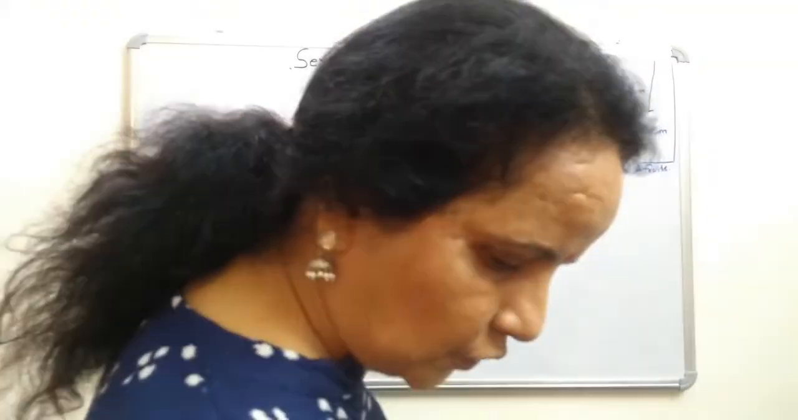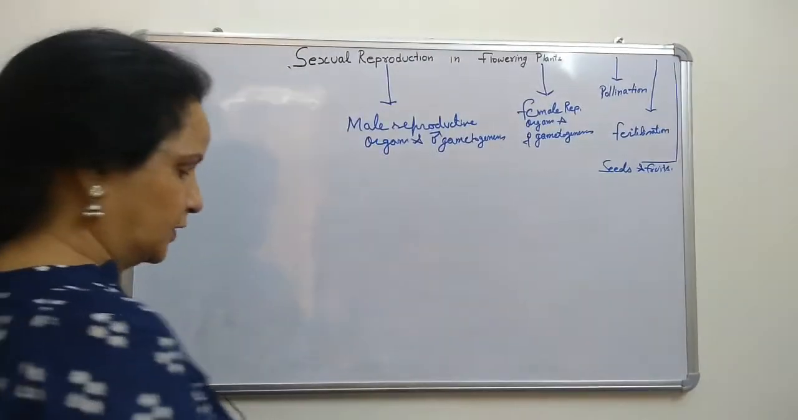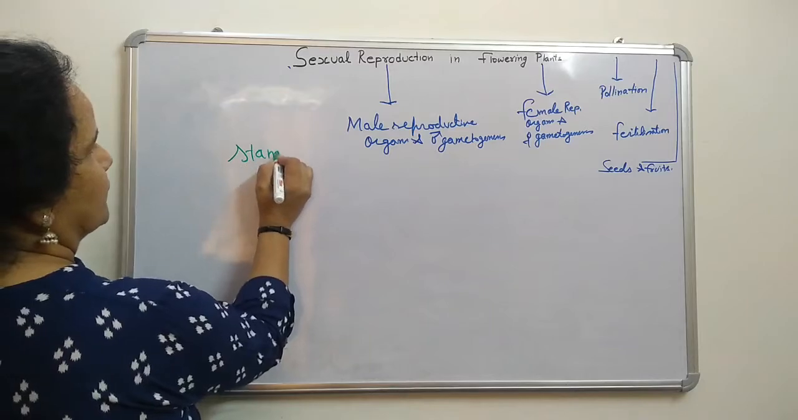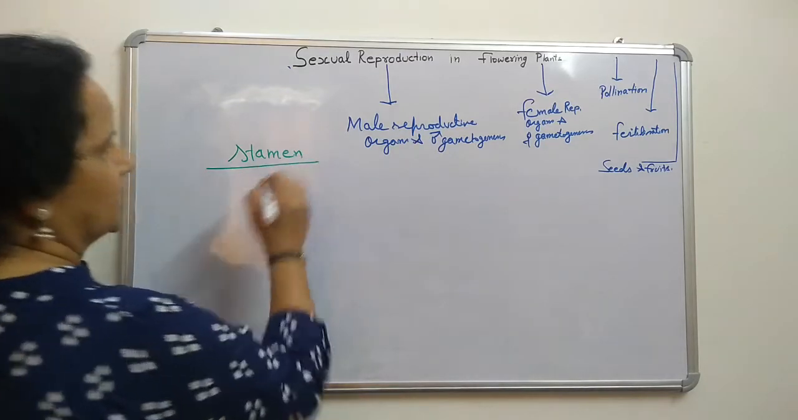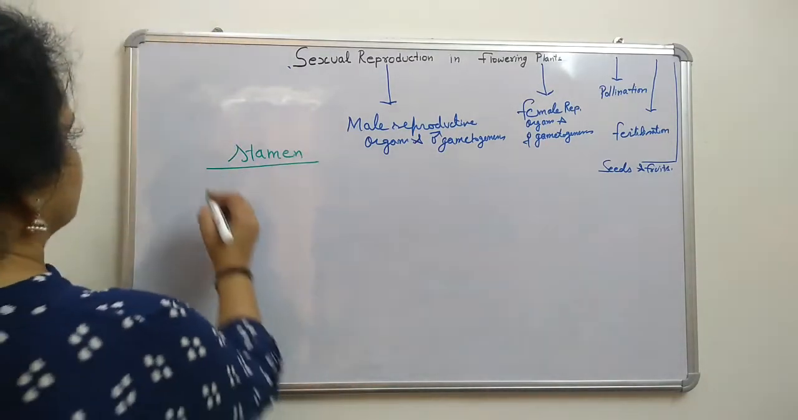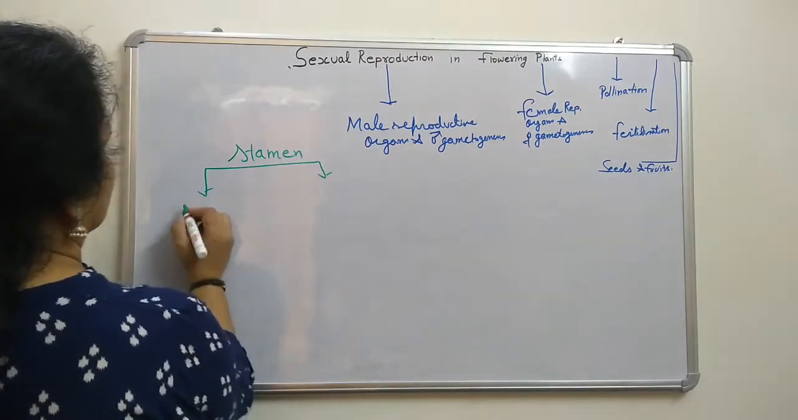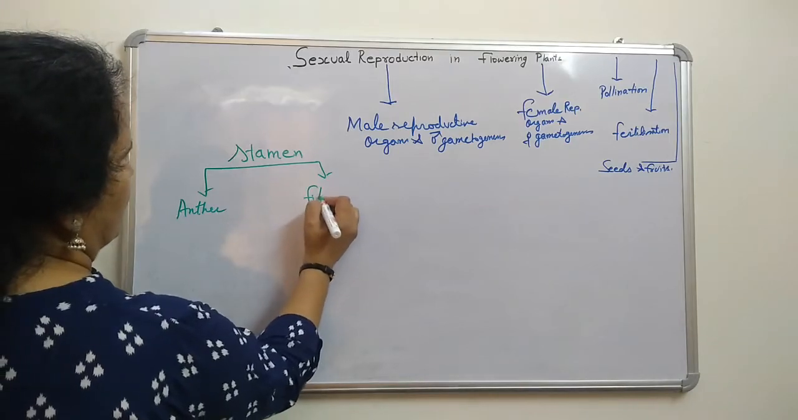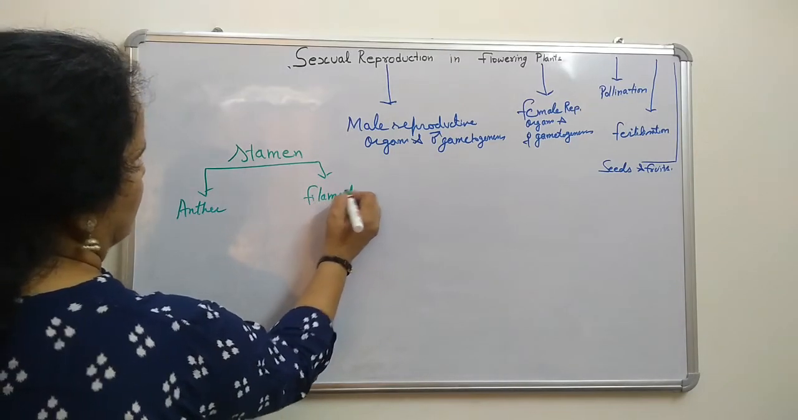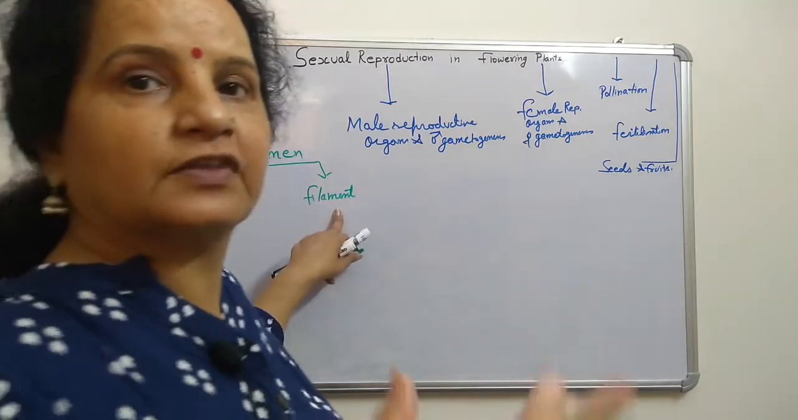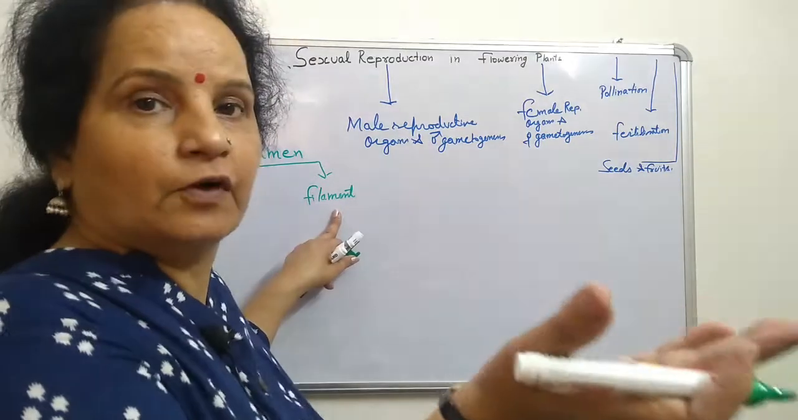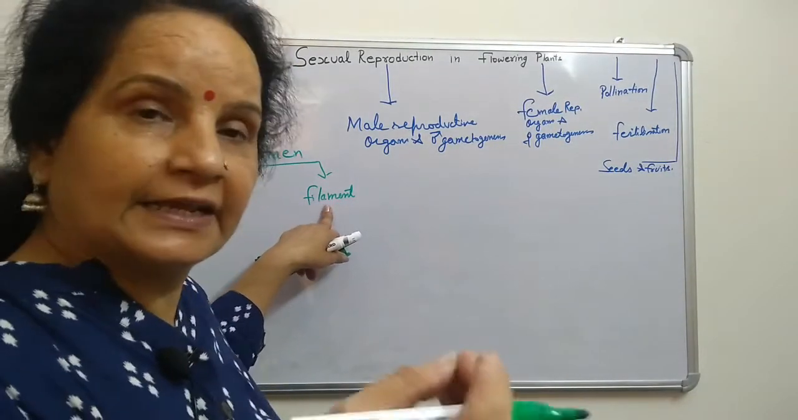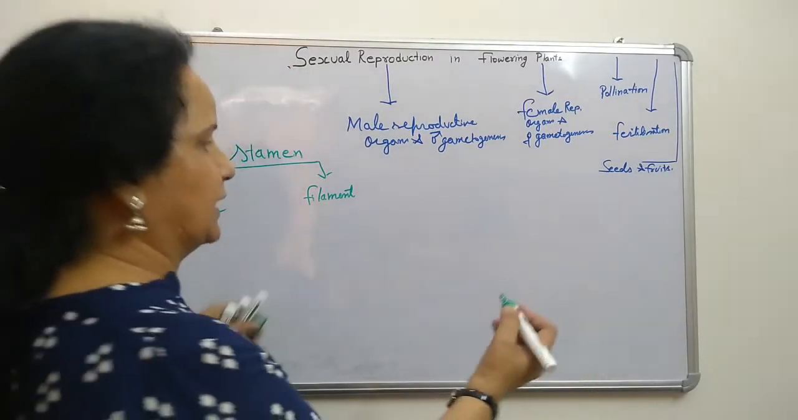What is the male reproductive part called? This is called the stamen, the male reproductive part. It has two parts: one is called the anther and the second is called the filament. The filament is attached with the thalamus, the platform, the base from which all floral organs arise. So the filament is attached with the thalamus, and then it will be like this.